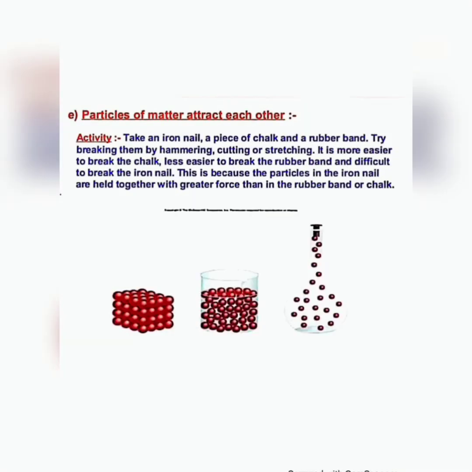Got it? So the fourth nature: particles of matter attract each other. I'll do an activity: take an iron nail, a piece of chalk, and rubber. Try to break them by using a hammer, cutting, or stretching. It is easier to break the chalk, less easy to break the rubber, and difficult to break the iron nail. Why? In the iron nail, the particles are tightly packed and held together with greater force than in the rubber or chalk. So that is why we cannot break the iron nail easily. The particles are tightly packed and tightly arranged in the iron.